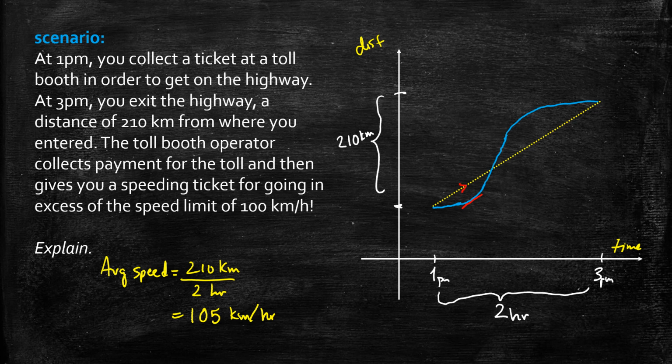So wherever these lines are parallel, so that looks like there and there, we were in fact going at 105 kilometers an hour. Now it could be that it only happens once if the curve was slightly different. So if our motion had looked like this, it might have happened only once, but the mean value theorem guarantees that it has to happen at least once over the interval.